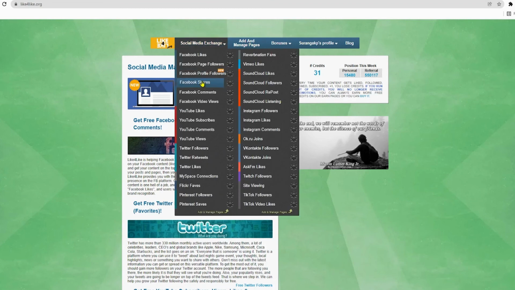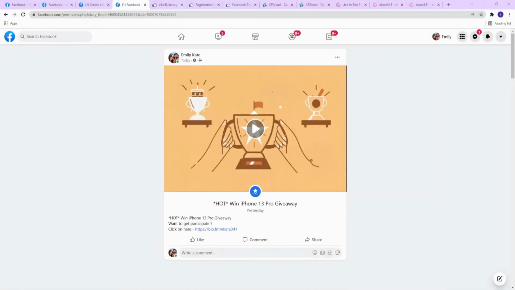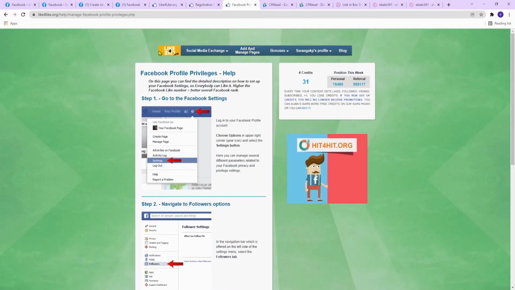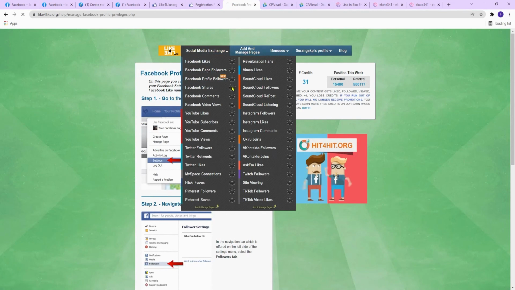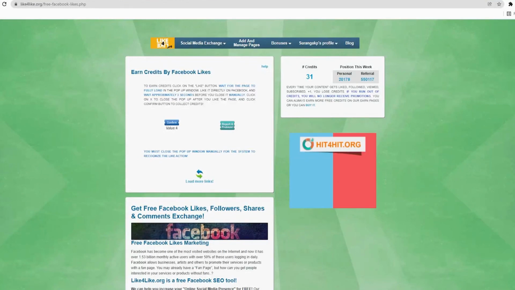So I want us to go to Facebook shares and click on this gear icon on the right-hand side. Click on that, paste your Facebook post's link right here. Select the credits to be 9 and click on add a URL. And what that will do is now other people can go to the Facebook shares section and they will start sharing your Facebook post with your bio.fm link and they will get 9 of your credits. So as you can see, it's a credit exchange platform. So you like someone's post and in return they share your Facebook post.